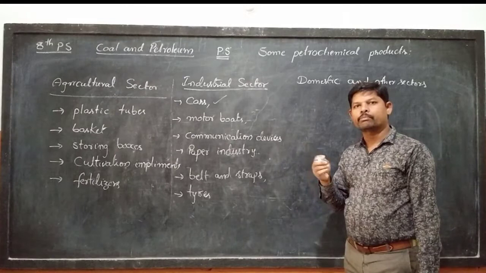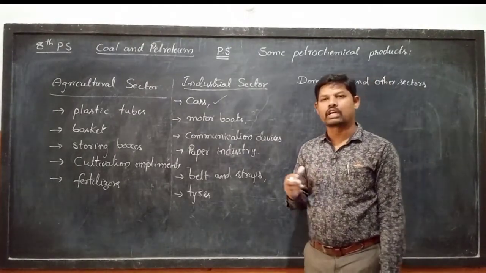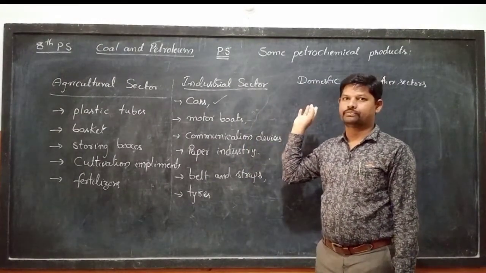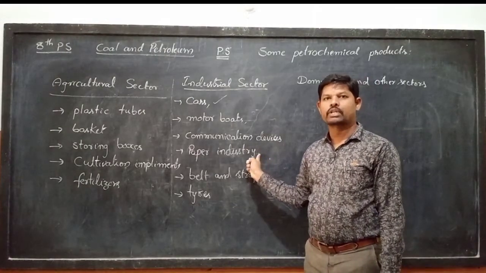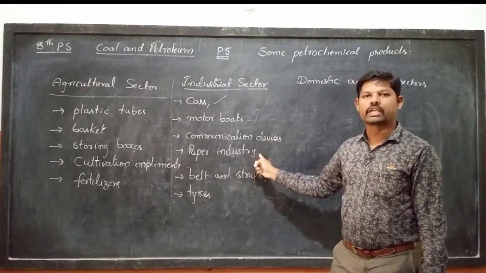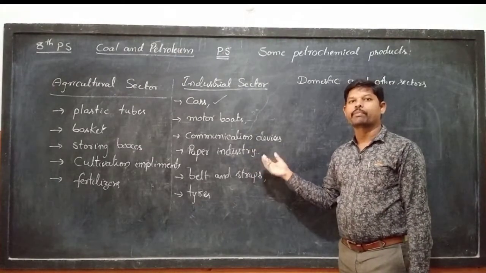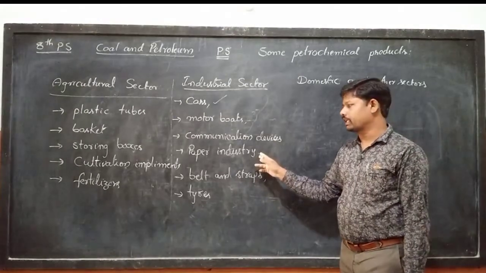So what is the material used to prepare the body of this mobile phone or telephone? The starting material is petrochemical. Okay, and next one, paper industry. In the paper industry also, petrochemicals are used as a starting material to prepare quality paper. So some petrochemicals are used in the paper industry.